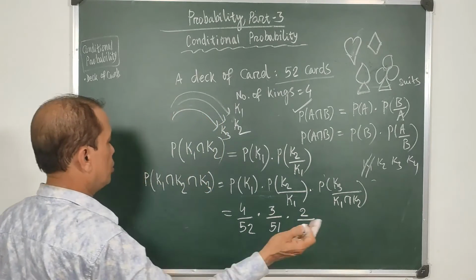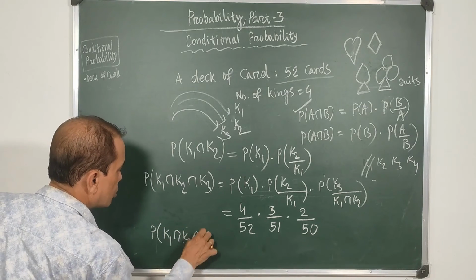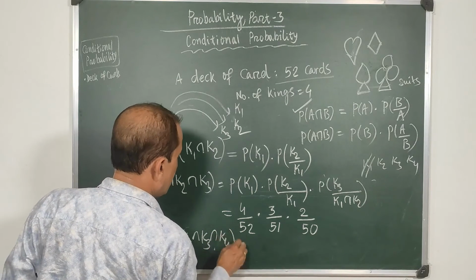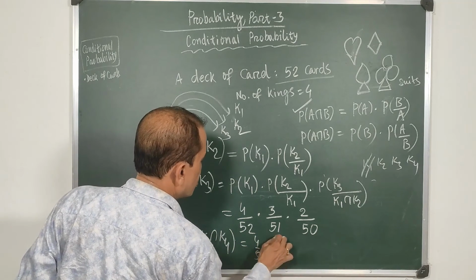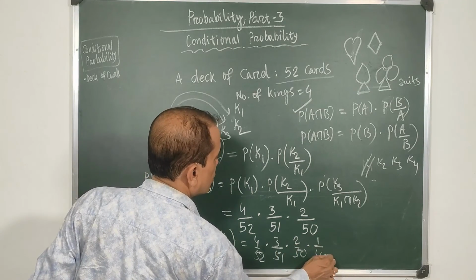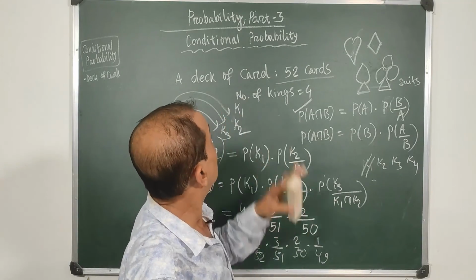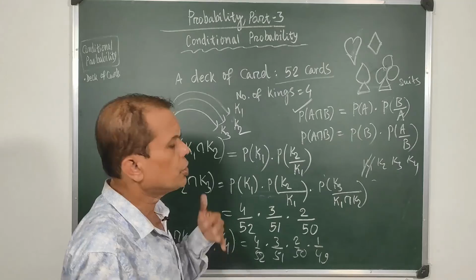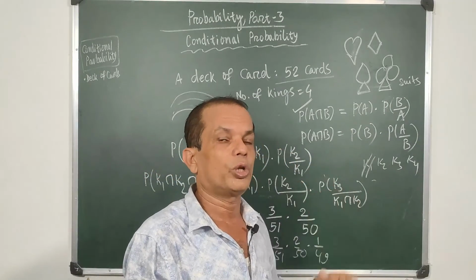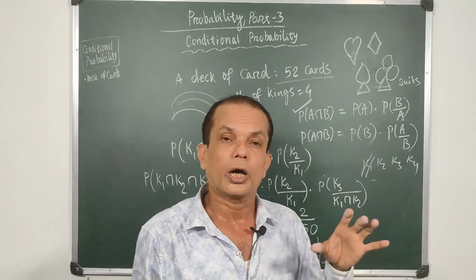So this goes on. If there are 4 cards, k1 intersection k2 intersection k3 intersection k4, clearly you get 4 by 52 into 3 by 51 into 2 by 50 into 1 by 49, and this is the way. So now we have introduced how conditional probability works. In the subsequent class we shall go into detail on how these formulae can be applied to different problems of deck of cards, the card problems.